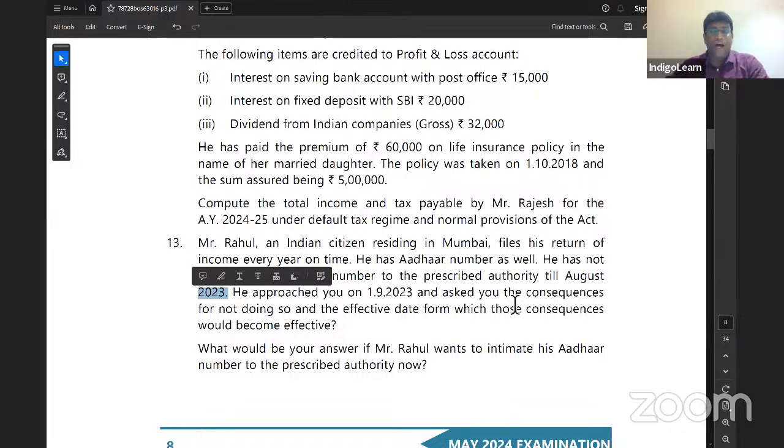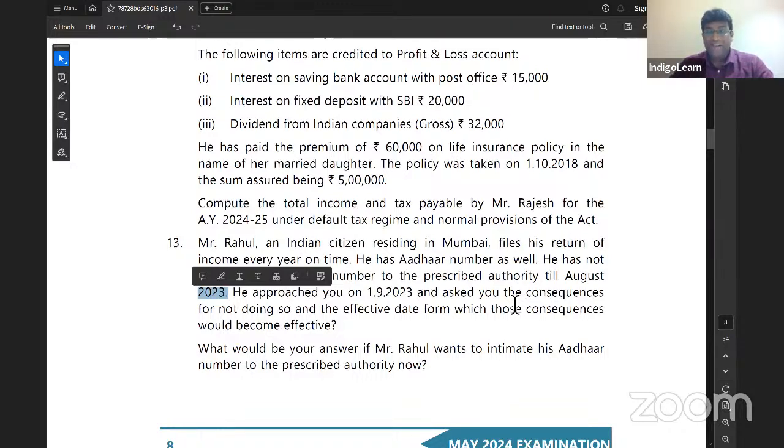And if you ask to answer about what are the consequences, my dear friends, the consequence will be very clear that he can't claim refund. He will not get interest on refund. TDS, TCS will be done at higher rate because the PAN will obviously become inoperative. So if the person pays 1,000 rupees late fees as per section 234H, then the PAN will become operative within 30 days. Getting clarity, everybody, my dear friends?